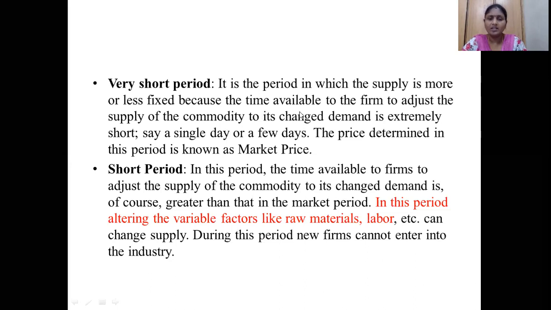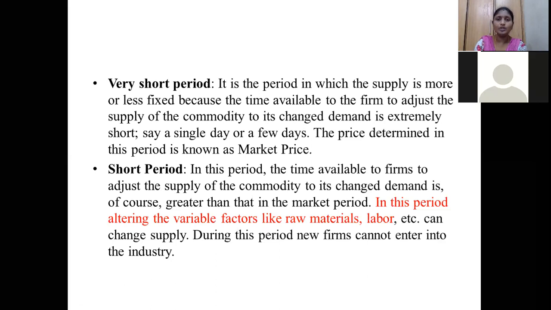That is because the time available to the firm is very less. As it is 1 day or 2 days or 3 days, that is the very short period to adjust the supply of the commodity to its changed demand. It is extremely short. So the price determined in this period is called the market price. Whatever price we determine in this period is called the market price. That is about the very short period. Because in that very short period, the demand may be more, but we cannot change the supply of those goods, because the time period is very less.